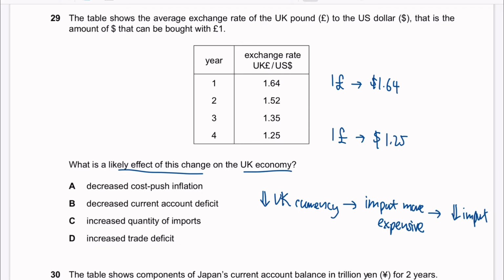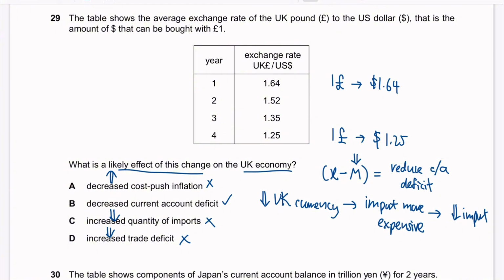Alright. A. Decreased cost push inflation. No. It will usually cause increase. Decrease current account deficit. Yeah. So how do we know it is decrease or increase? So there's a formula in the GDP, which is the last part, X minus M. Right now, our import already reduces, so this can reduce current account deficit. So this is correct. Increased quantity of imports, no, it reduces. Increased trade deficit, no, reduces.